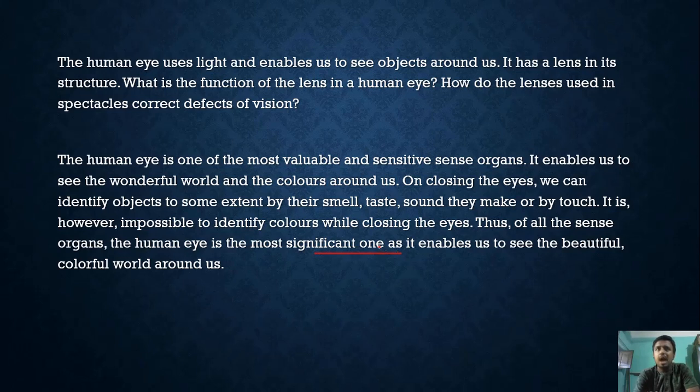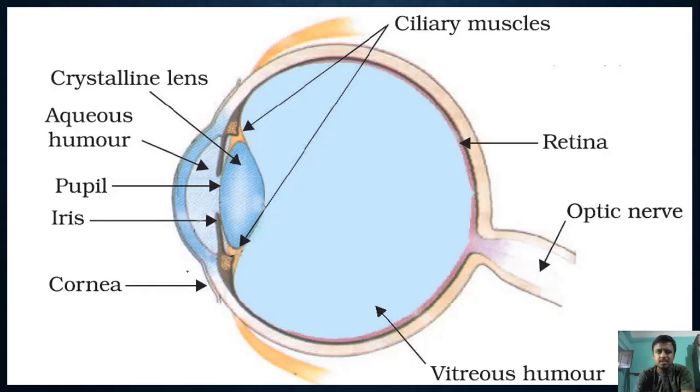Obviously, because without eyes, it's very hard to walk. It's very hard to identify color. Whatever may be the other sense organs, the human eye holds a beautiful place in everyone's heart. It enables us to see the beautiful, colorful world around us.